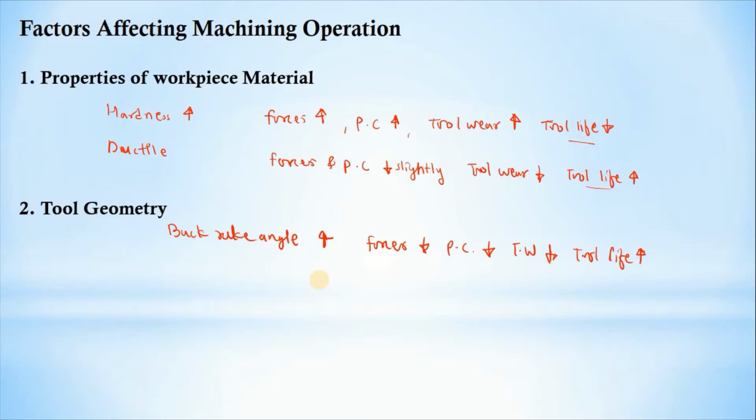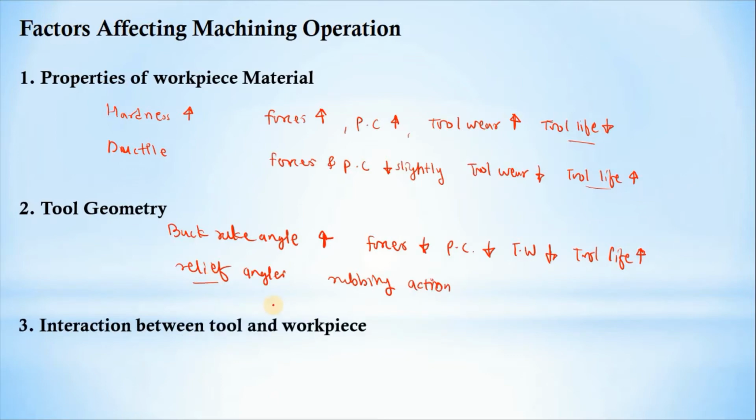If we increase the relief angle in the geometry of the cutting tool, then the rubbing action between tool and workpiece can be less. If we are not providing any relief angles, then the tool is simply rubbing or sliding on the workpiece surface. So to get the machining operation, to remove the material from the workpiece, we have to provide these relief angles.